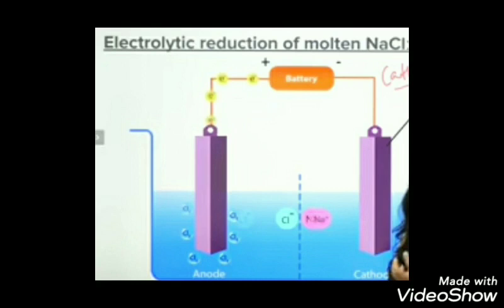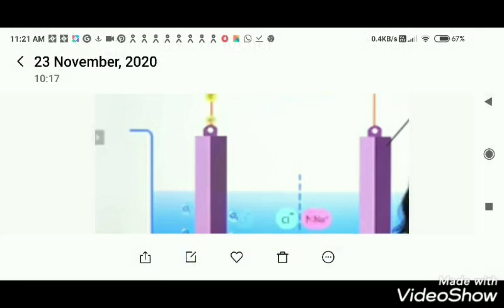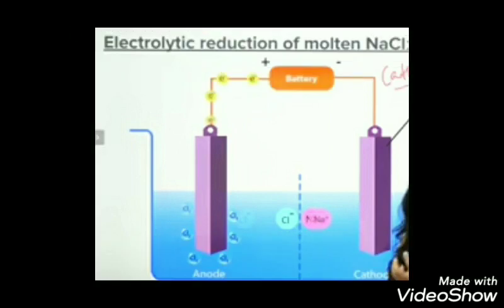You know children, there will be a positive terminal and a negative terminal for the battery. The negative terminal is known as cathode, the positive terminal is known as anode, and the sodium ion produced in the beaker will be moving towards the cathode. The cathode is negative with electrons and sodium is positive, so it will move towards the cathode, gain electrons and become an atom there.